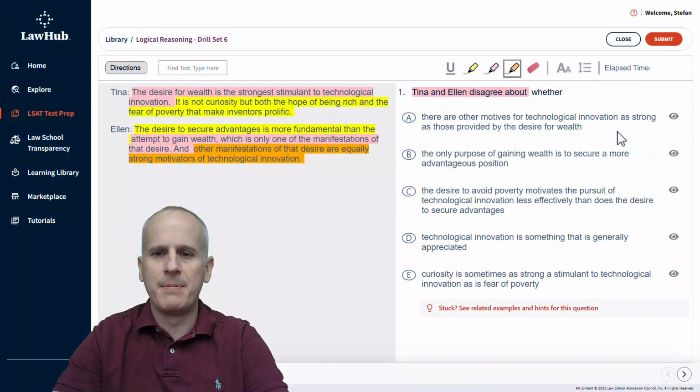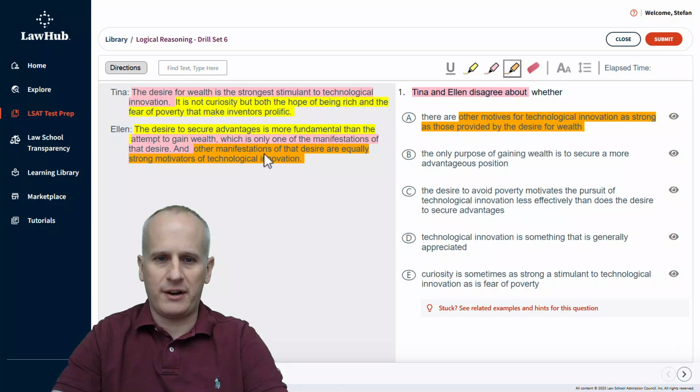So starting with choice A, there are other motives for technological innovation as strong as those provided by the desire for wealth. Well, we just read this, and the belief of Ellen is that there are other motives, other manifestations and motivators, as it's stated. But for Tina, it is the desire for wealth that is definitely the strongest.